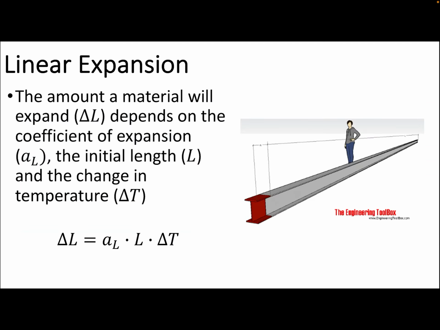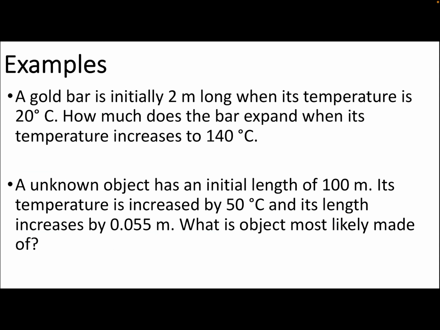We can put all that into an equation, which we see here. This equation tells you what the change in length will be given 3 different things: the coefficient of expansion, alpha L, the initial length, L, and the temperature change, delta T. So depending on those 3 factors, we can calculate exactly how much an object will expand.